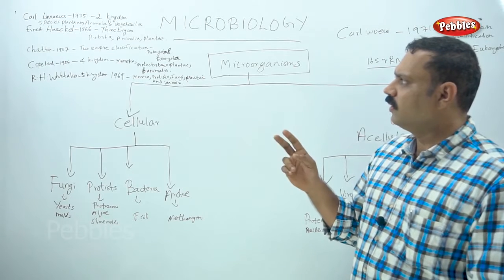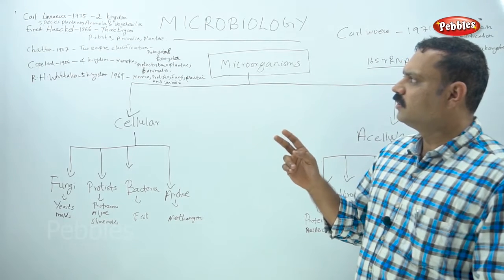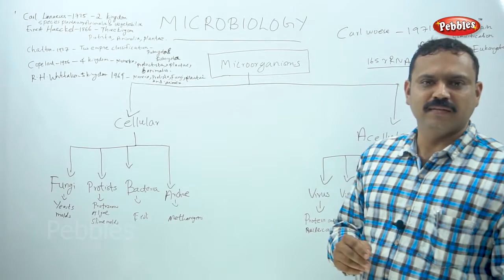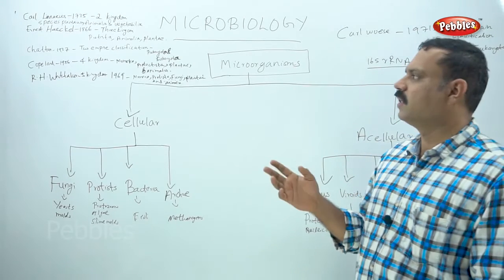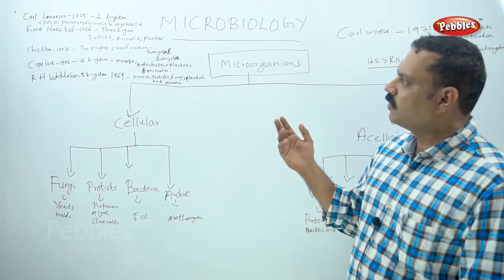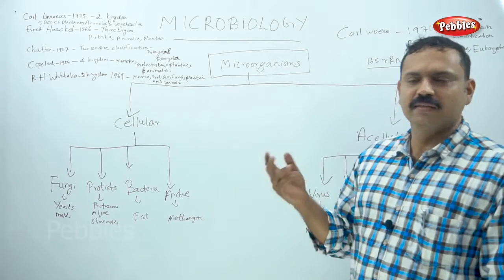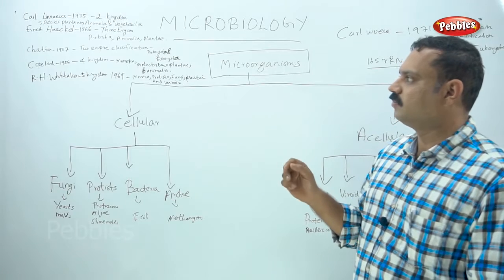The two kingdoms under the classification system of Carl Linnaeus are Animalia and Vegetabilia. All his plant species and genera he has enlisted in his book Species Plantarum.